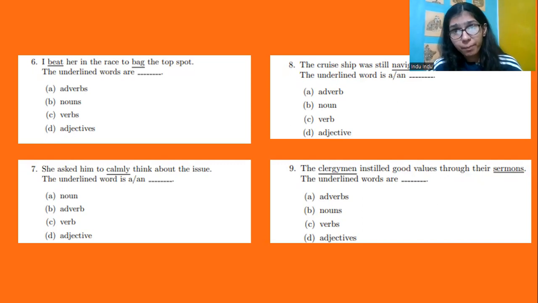The cruise ship was still navigable. Right? Not an adverb, not a noun, not a verb. It is an adjective. It defines how the cruise ship was. It defines the noun. It adds to the meaning of the noun. It is an adjective.